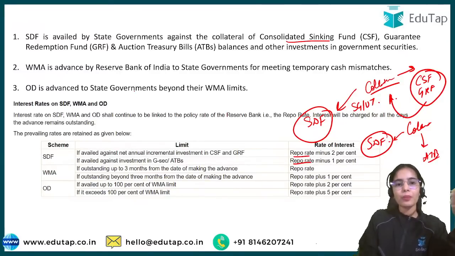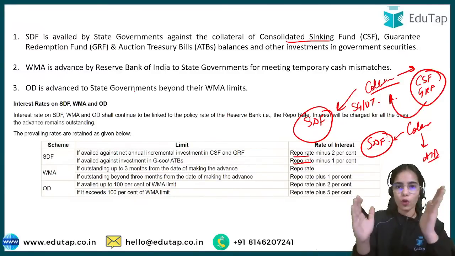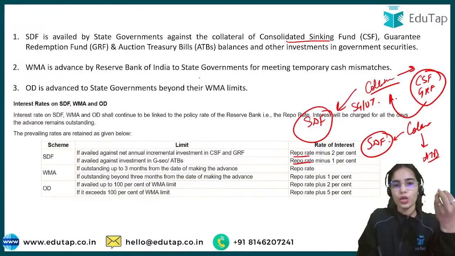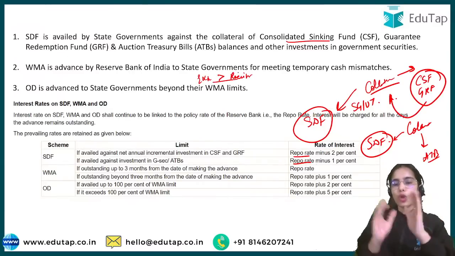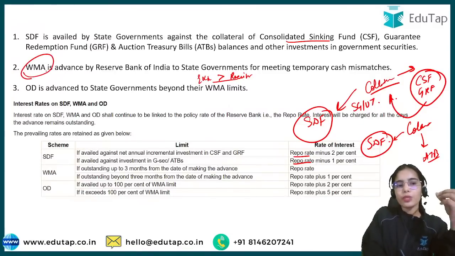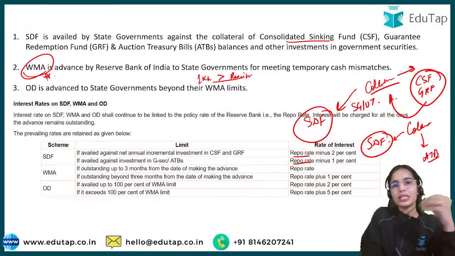Okay. WMA is for meeting the short-term shortfall, like when expenditure is more than revenue. The state governments are spending more than their receipts. So for the short term, the state governments require money, so they can take it from the Reserve Bank of India under the ways and means advances.